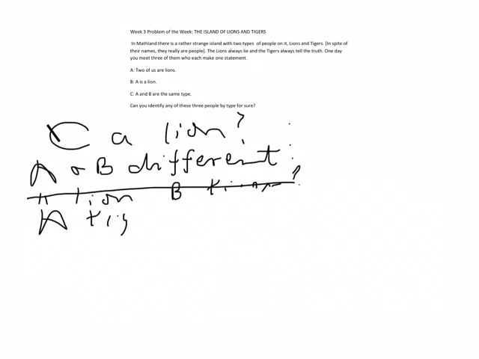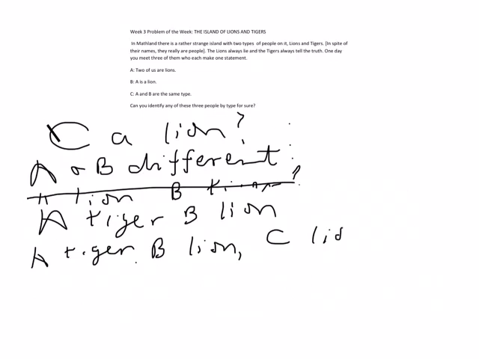A tiger, B lion. Well, if A is a tiger and B is a lion, then we have, of course, C is a lion, so we'd have A tiger, B lion, C lion.